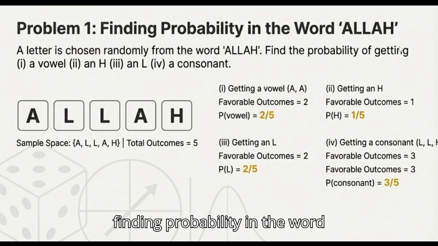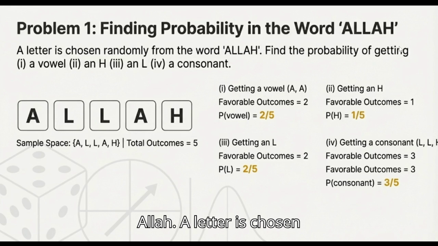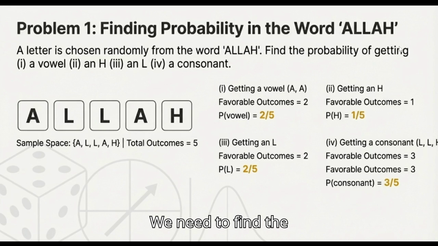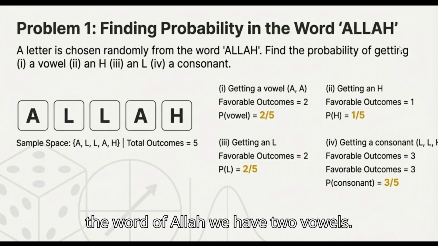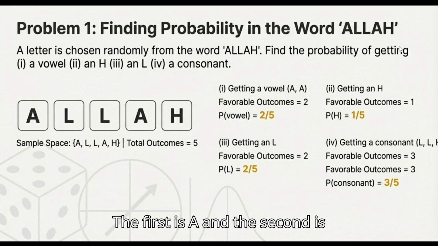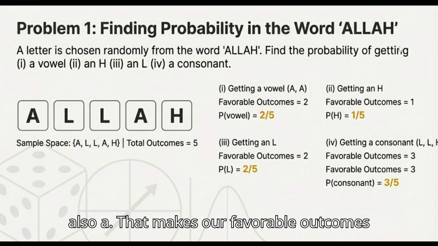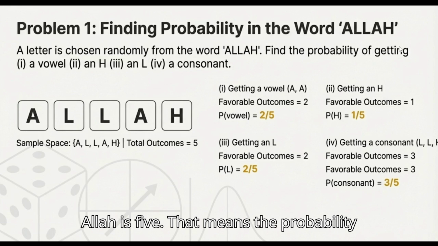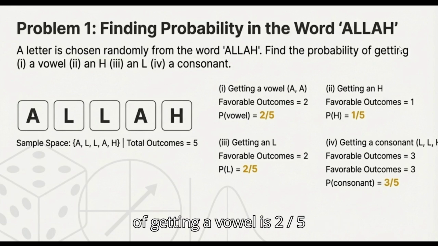Problem number one, finding probability in the word Allah. A letter is chosen randomly from the word Allah. We need to find the probability of getting a vowel, an H, an L, and a consonant. For finding a vowel, we know that in the word Allah we have two vowels. The first is A and the second is also A. That makes our favorable outcomes 2. And the total outcomes in the word Allah is 5. That means the probability of getting a vowel is 2 over 5.